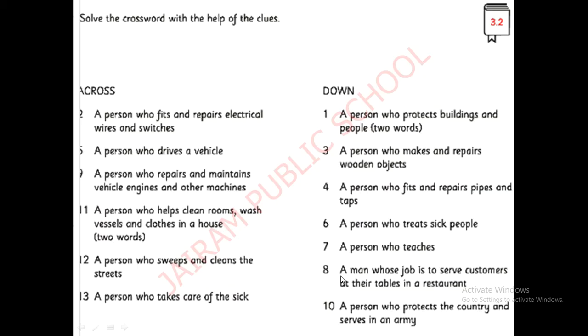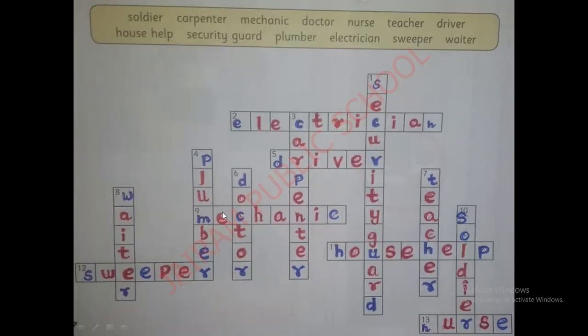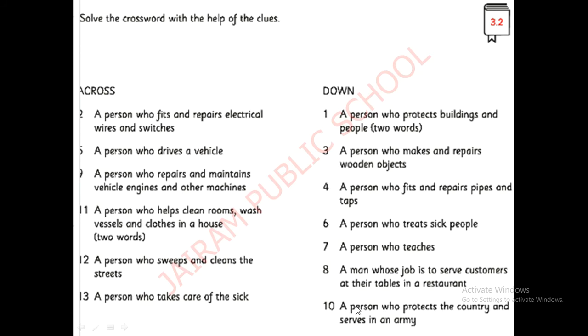Number 8. What is number 8? A person whose job is to serve customers at their tables in a restaurant. See, tables itself, who will be coming to our table? Yeah, he is a waiter. Where is waiter? Yeah, number 8. See here, number 8 spelling, waiter. Waiter.